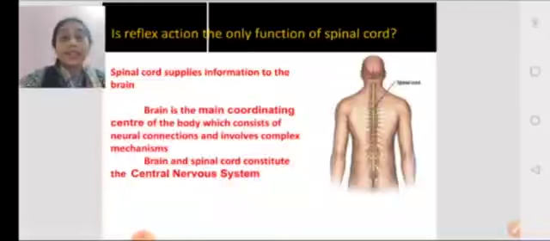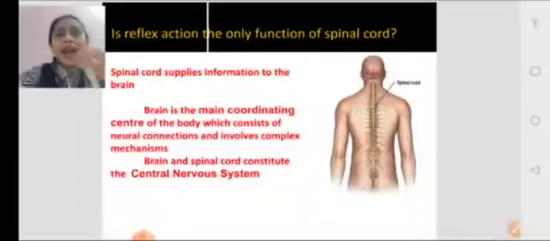If we touch a hot object, if we remove our hand, we know that, is it not? So it is justified that if we do some kind of involuntary action, some kind of reflex action, we know that. Why? Because the spinal cord is connected to the brain. Okay, and why is it connected to the brain? Because the brain is the main coordinating center of the body, which consists of many neural connections.